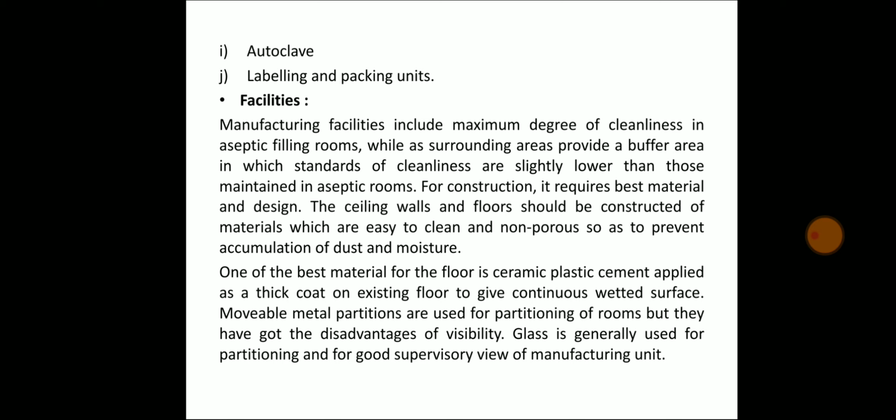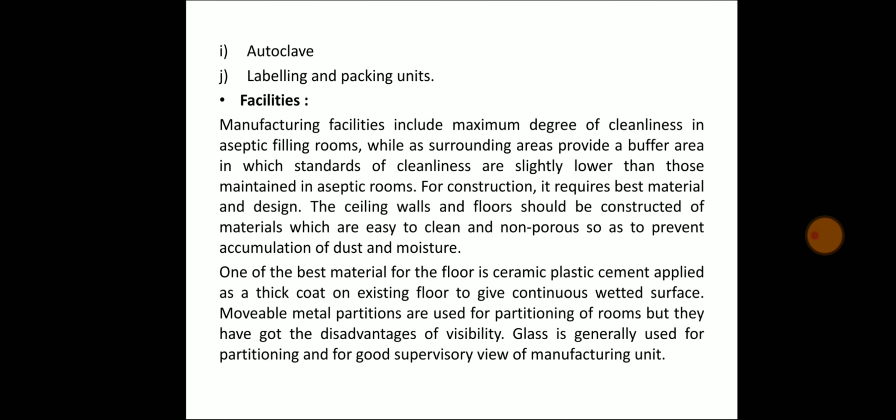One of the best materials for the floor is ceramic plastic cement applied as a thick coat on the existing floor to give a continuous wetted surface.